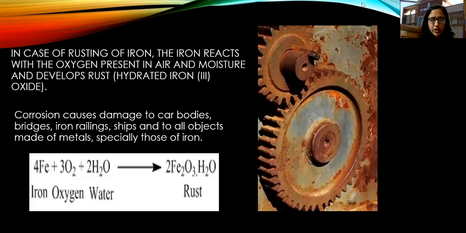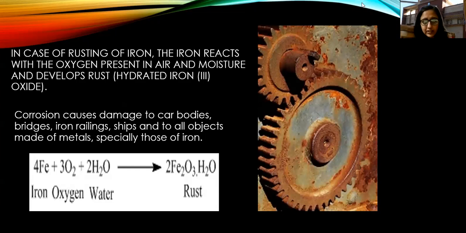Okay, so now we'll look at few examples which I'm sharing with you. So the first example is rusting of iron. Okay, so in case of rusting of iron, the iron reacts with the oxygen present in air and moisture and develops rust. So what is rust basically? It is hydrated iron oxide.